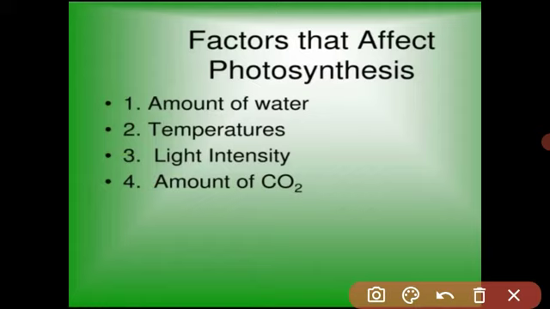As you know, student, water is a very important reactant of the process of photosynthesis. If there is scarcity of water, due to absorption of water from the soil and loss through transpiration, the rate of photosynthesis is reduced. If the plant does not absorb water, then stomata will not open.